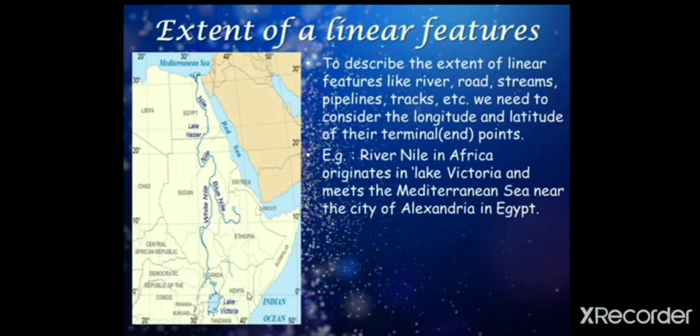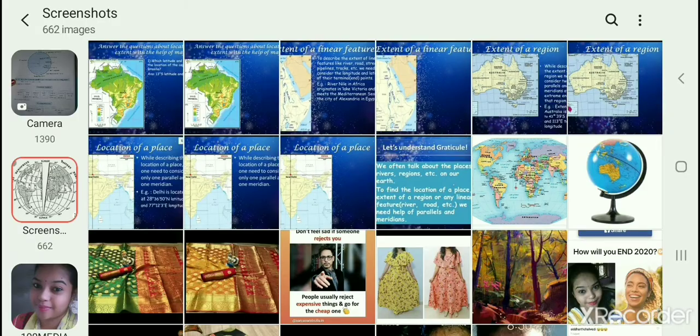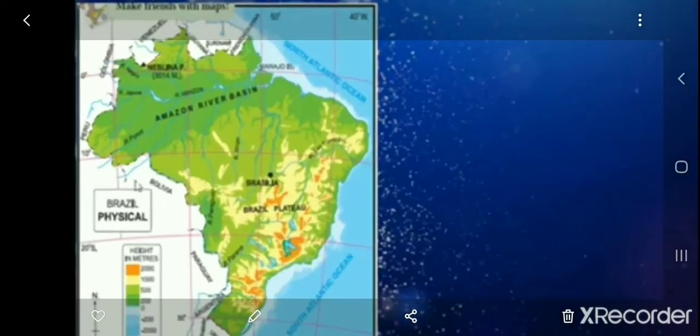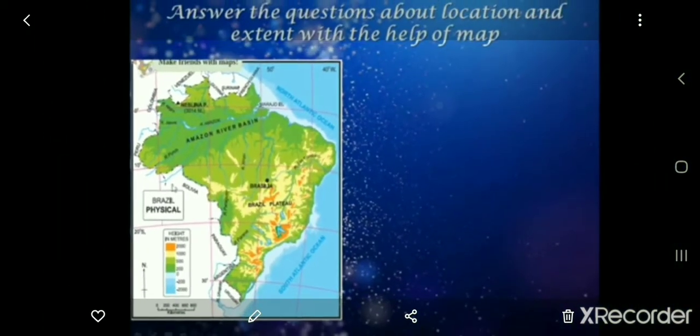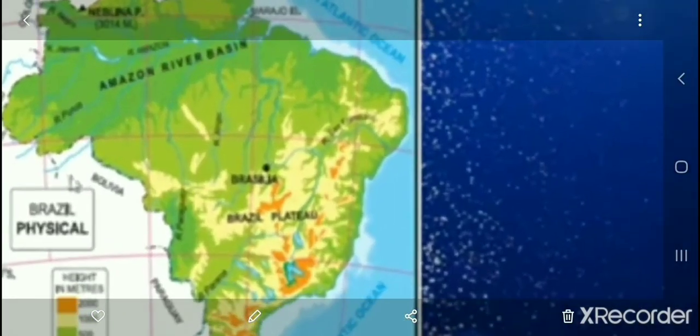Now we'll move further to use the gratitude. Some questions are also given. Make friends with maps. You can see the map of Brazil has been given. The first question asked is: which latitude and longitude define the location of capital Brasilia? You can see Brasilia is here.